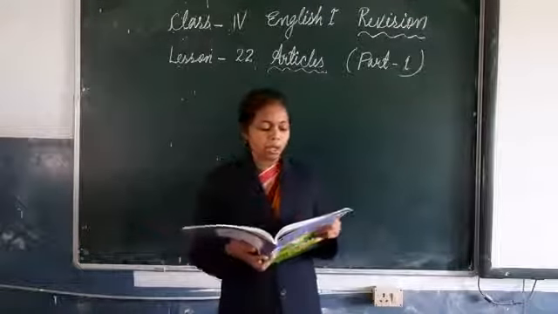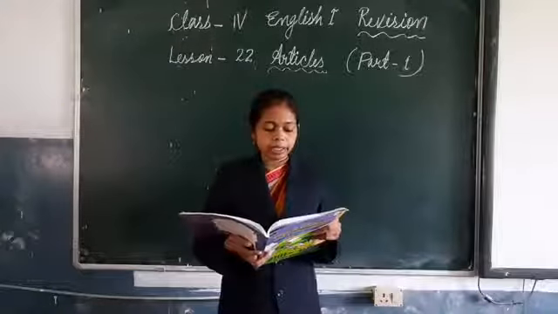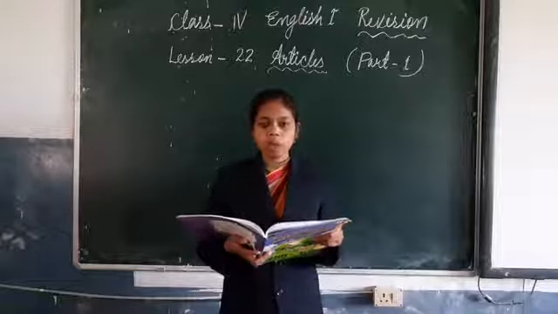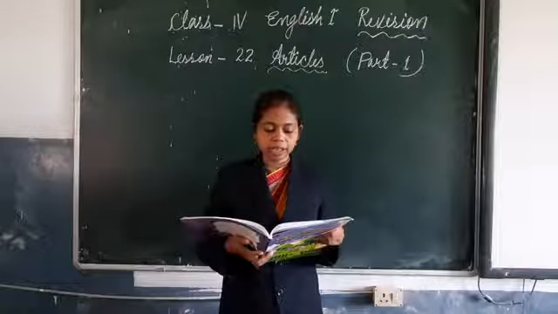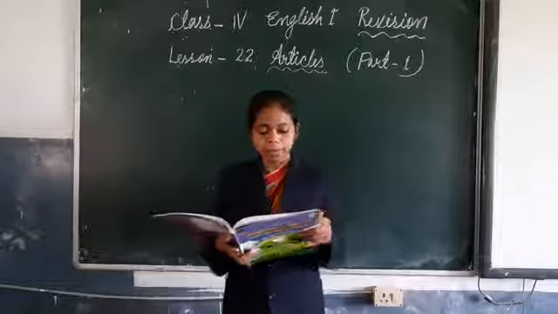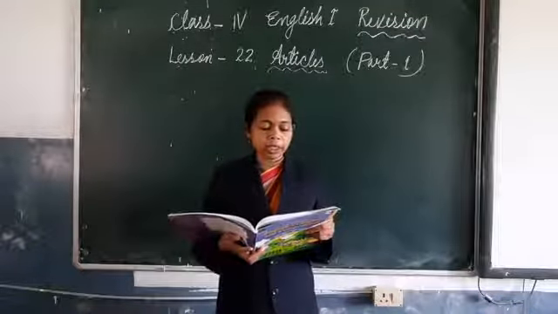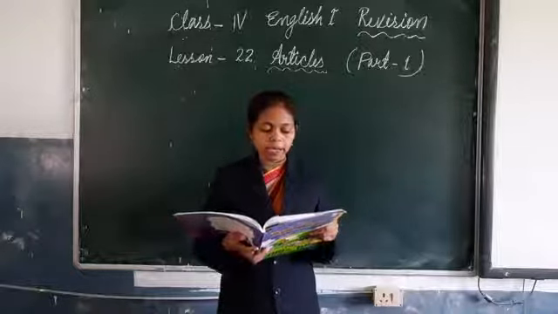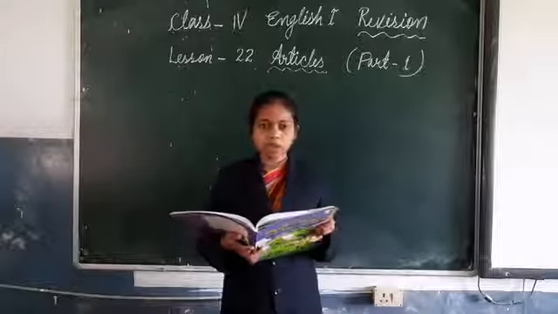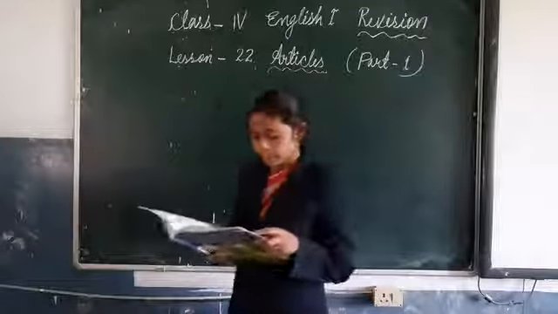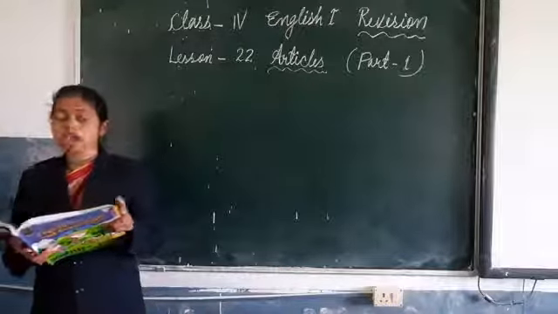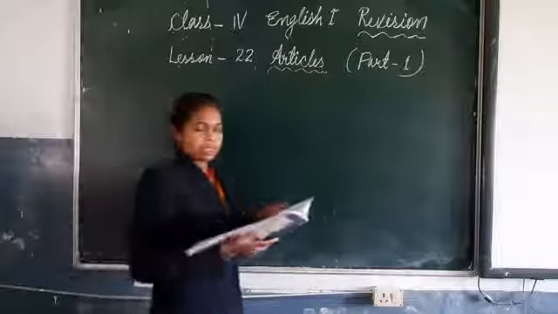Second number, my only relatives are one uncle and one aunt. Instead of 1, you write an uncle and an aunt. Number 3, mother bought one sari and I bought one pair of jeans. So instead of 1, you write a. Mother bought a sari and I bought a pair of jeans.